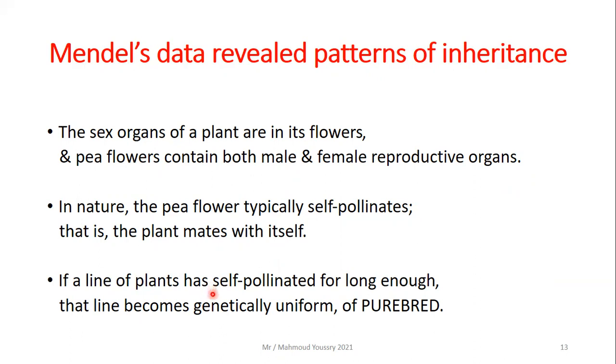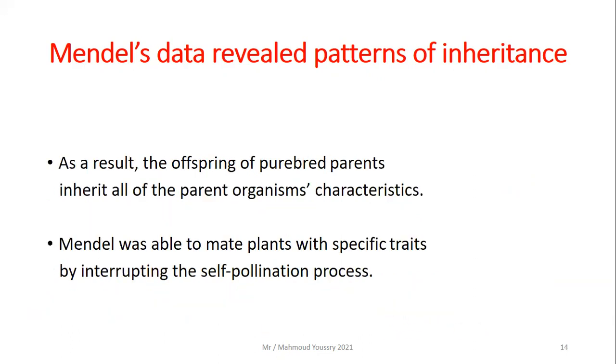If a line of plants has self-pollinated for a long period of time, that line becomes genetically uniform, or purebred. As a result, the offspring of purebred plants inherit all of the parent organism's characteristics.